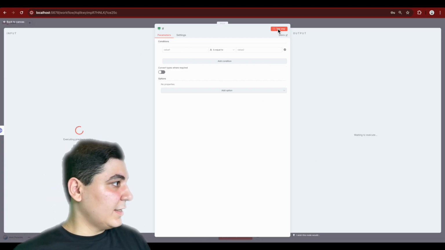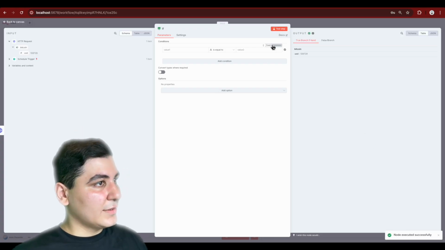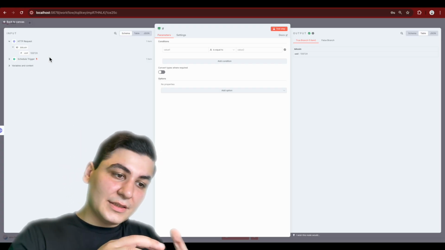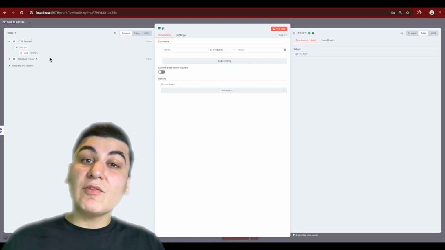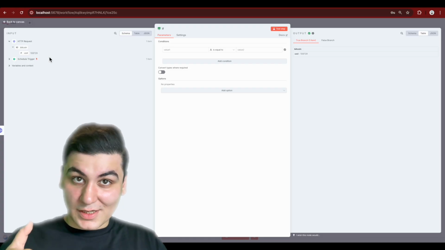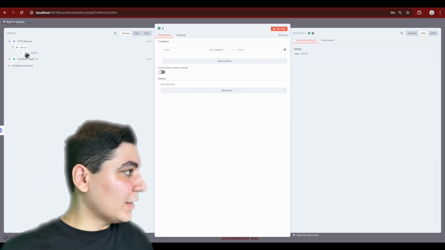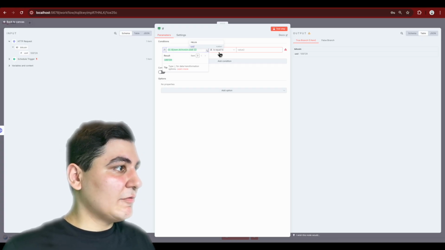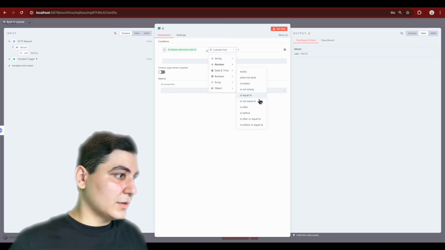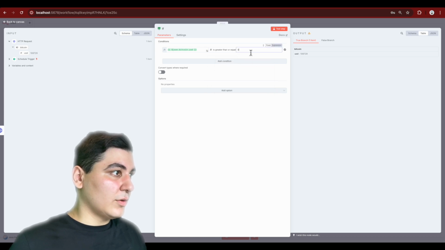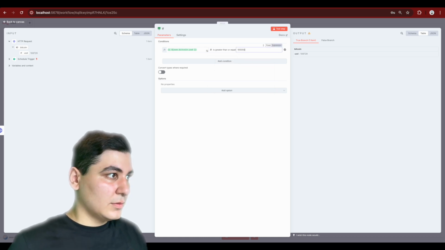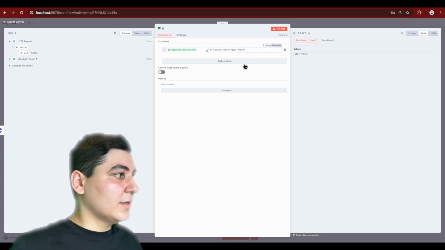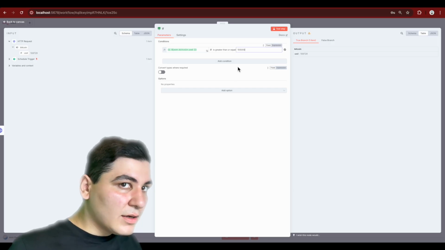Then we can test, and if you click on test step, you can see, because it's a chain, you get the output of the previous step. And what was the output of the previous step? It was the current price for the Bitcoin. So you can get this price and drag and drop it here. And you can say if this price is greater than or equal to 105,000 USD, then it's good. If it's below, then it's bad.